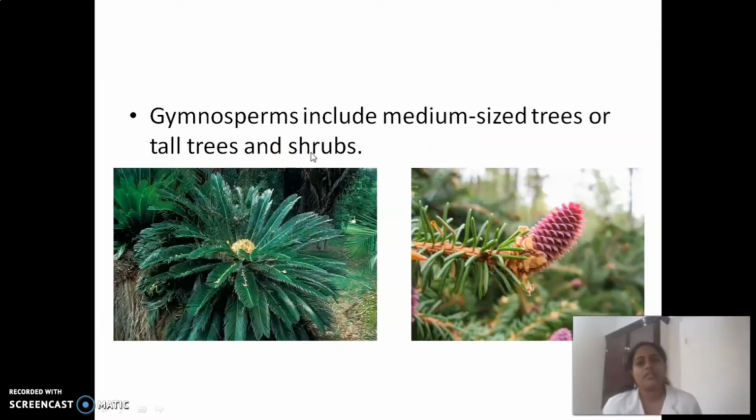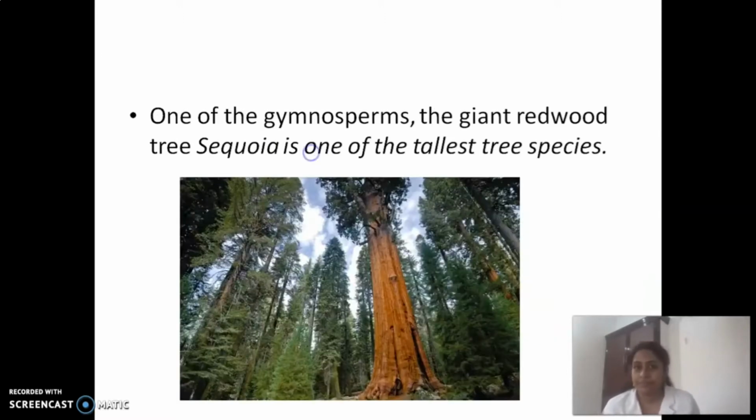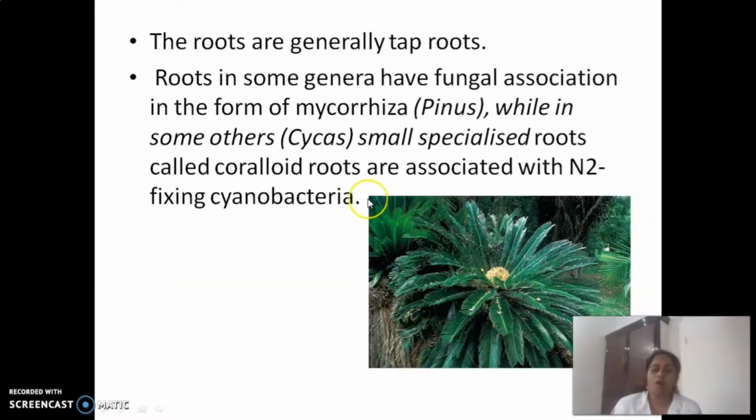Clear? So, gymnosperms include medium-sized trees or tall trees and shrubs. One of the gymnosperms, the giant redwood tree, is sequoia. It is one of the tallest tree species. See, this is sequoia. Then, it has a well-developed root system and shoot system.